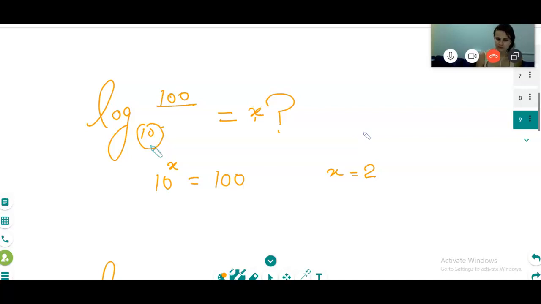If you want the e value, I will tell you what the e value is. But how is it connected to this log function? One second. The e value is 2.718.